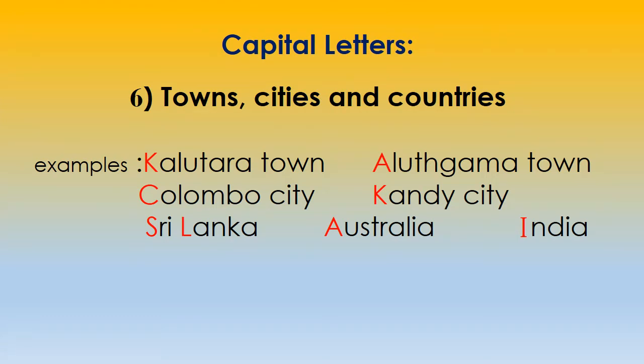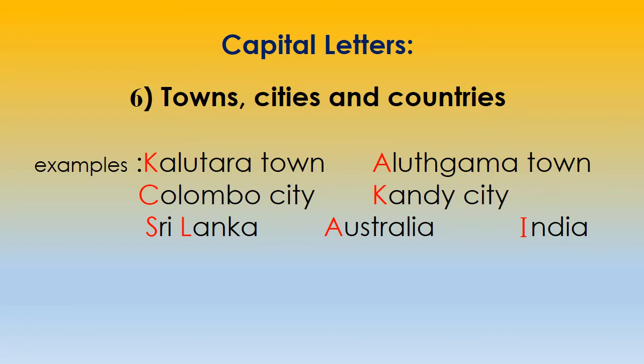Kalutara town. When you write Kalutara, letter K is capital. The beginning letter is in capital. Aluthgama town. When you write Aluthgama, the beginning letter is letter A and that is in capital. Here in red you can see them.